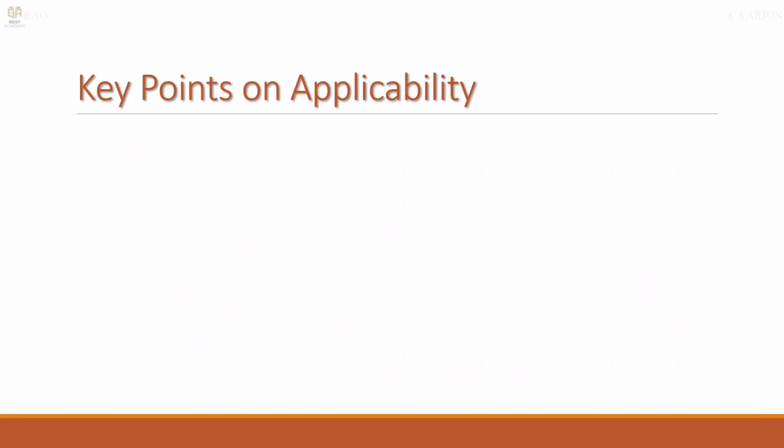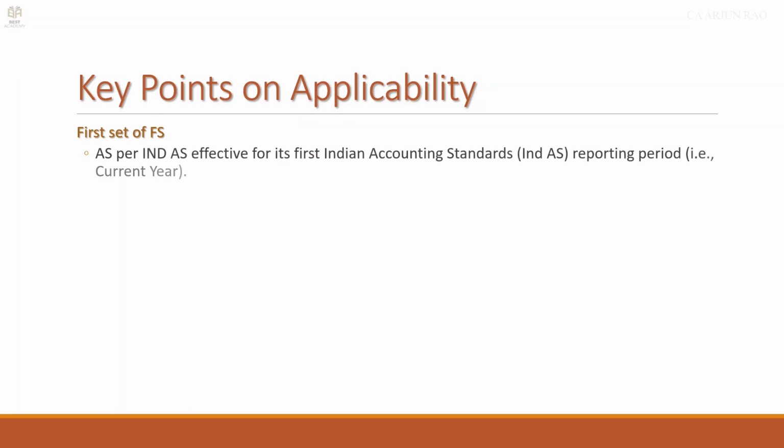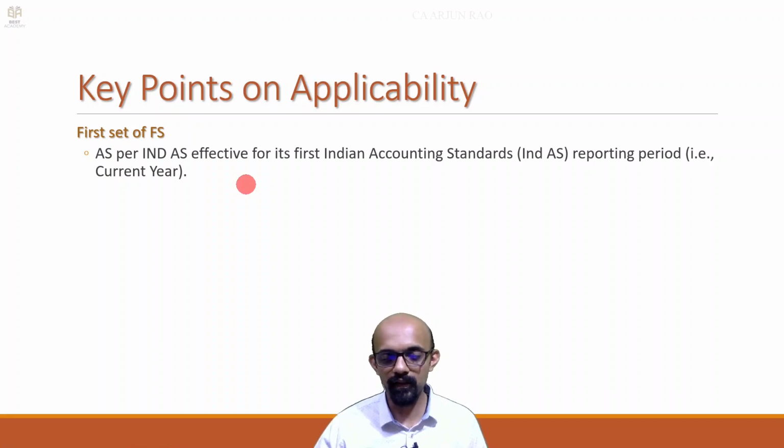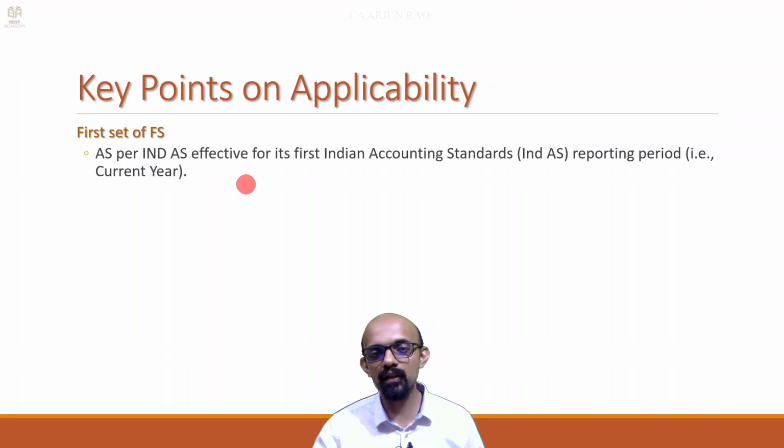So, let us go to some more points. The first set of financial statements when you prepare as per Ind AS, you should see the Ind AS that is applicable for the current year, effective for the current year. So, this is a logical provision. Let us say 31/3/25 you are meeting the net worth criteria. For 31/3/26 you are going to follow Ind AS. So see what all Ind AS are applicable for the year 31/3/26, right.